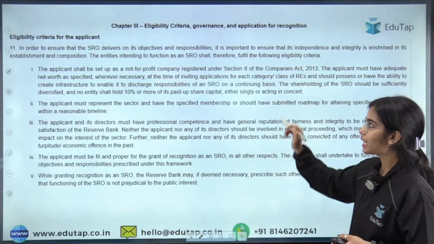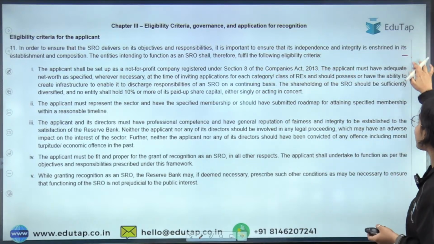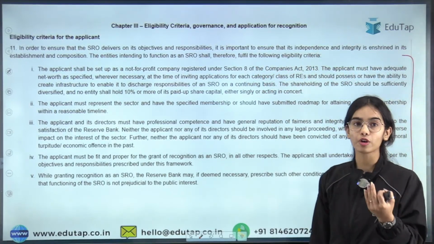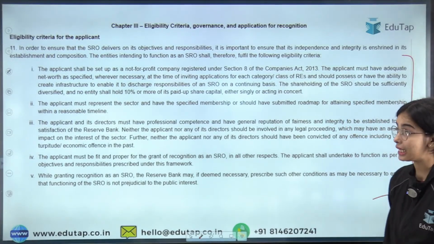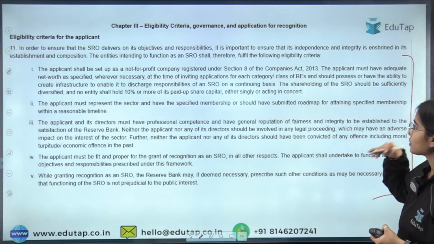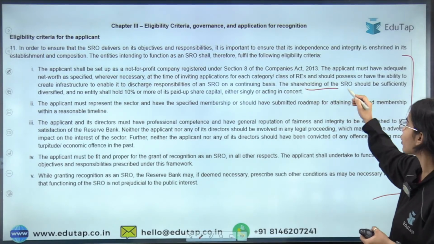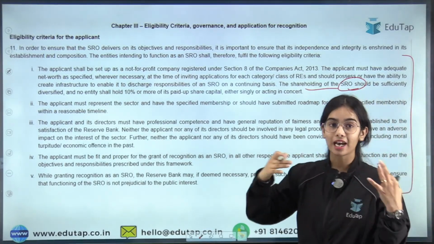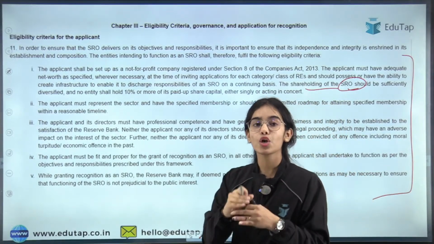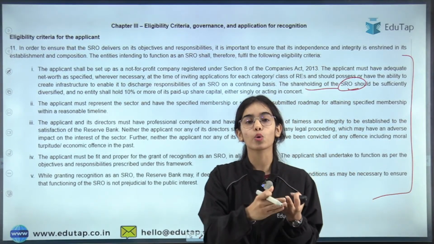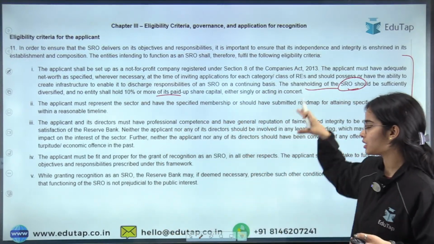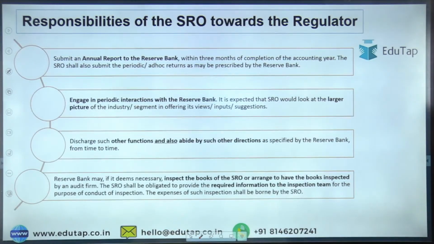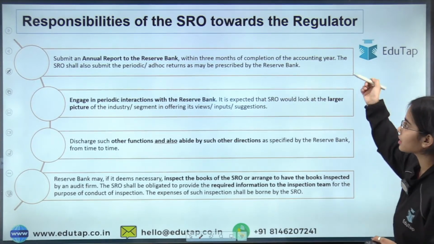I hope you have understood that these are the eligibility criteria: first of all, it should be a not-for-profit organization set up under Section 8 of the Companies Act of 2013. The shareholding of the SRO should be sufficiently diversified. That means one single entity or a group of connected entities should not hold 10% or more of the shares. And these are the other eligibility criteria that you can read. The next one is regarding the responsibility.